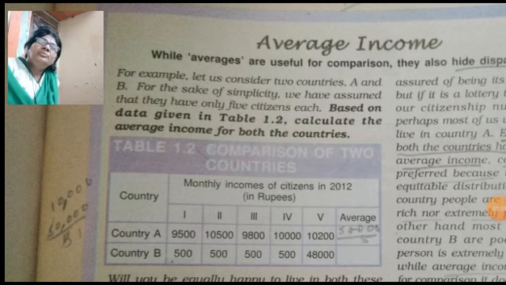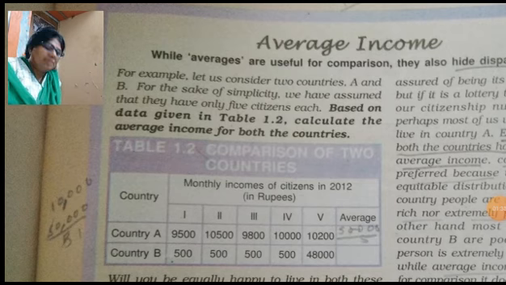And another term we were discussing is average income. So what is the average income? Average income means the total income of the country divided by the total population of that particular country. That becomes the average income, or per capita income: national income divided by total population of that country.